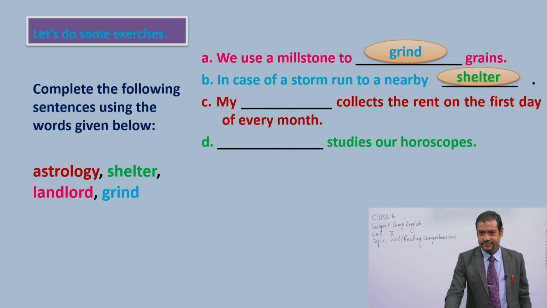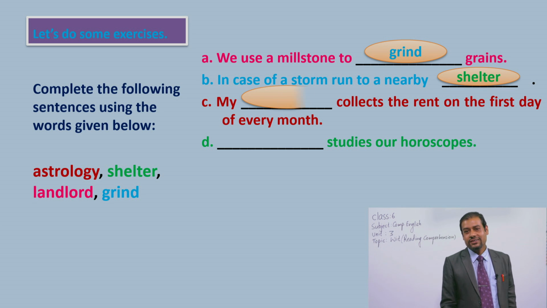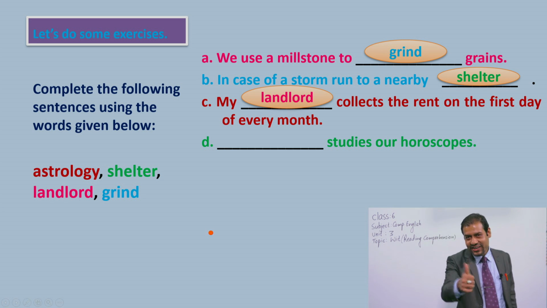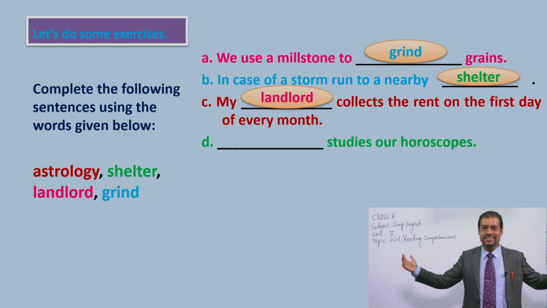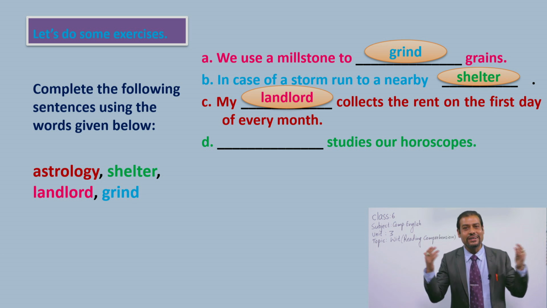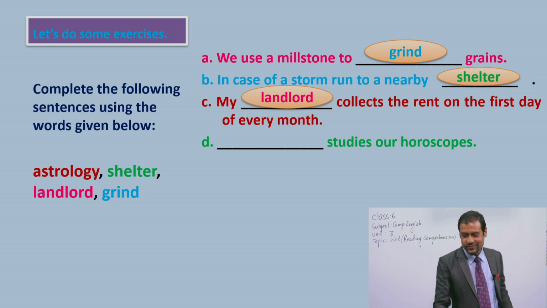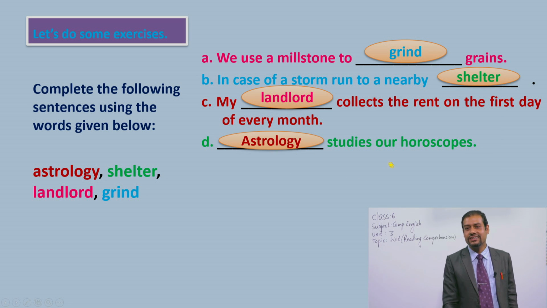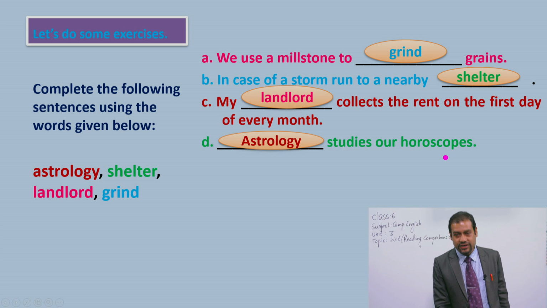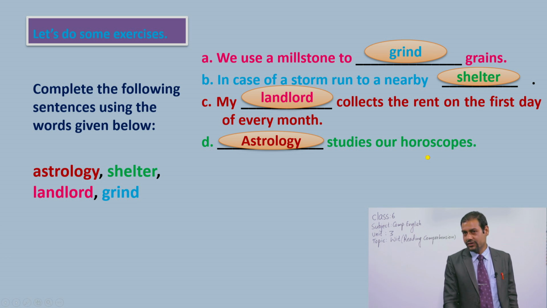All right. So what can be the correct word for number 3? Mai collects the rent on the first day of every month. Your answer should be landlord. Very good. And obviously, number 4, you can tell me correctly. What's that? All right, now you checked. Yes, astrology studies our horoscopes. Okay, there are 12 horoscopes. Which one is your horoscope?